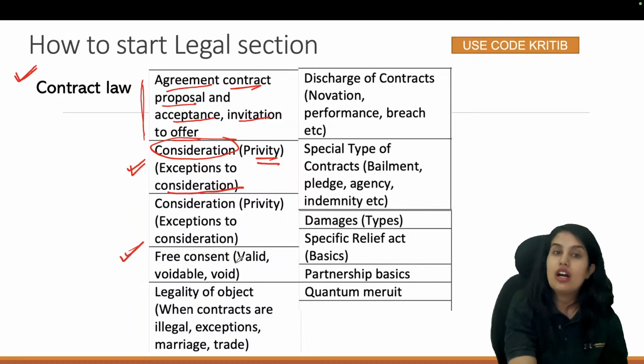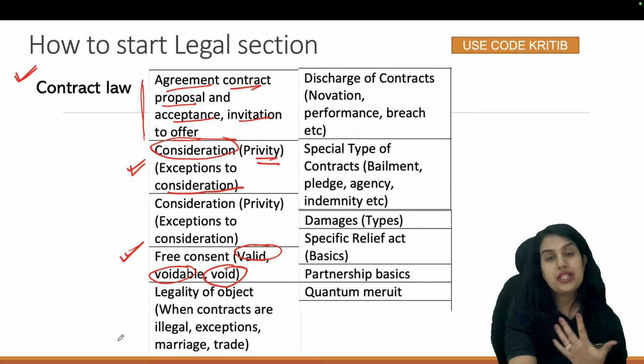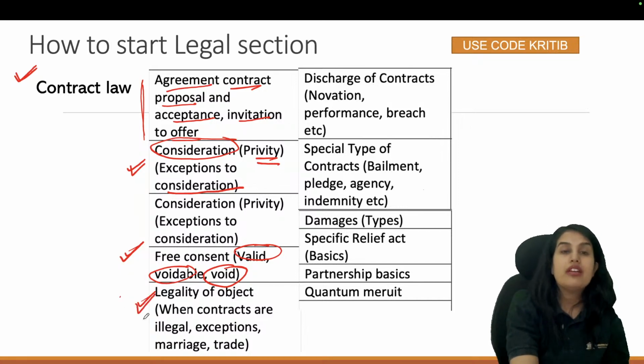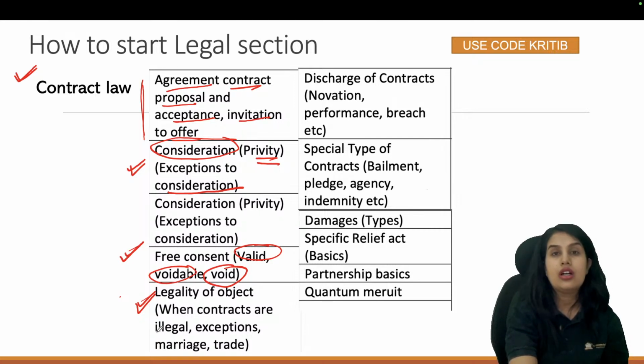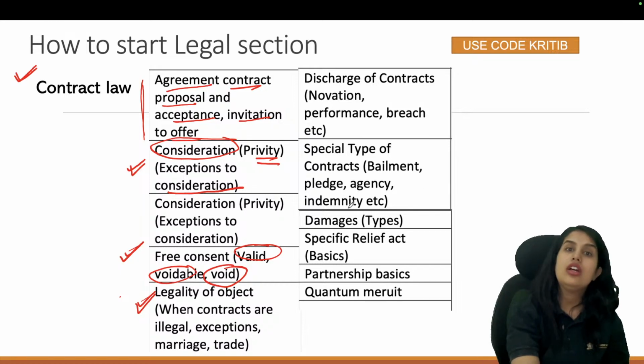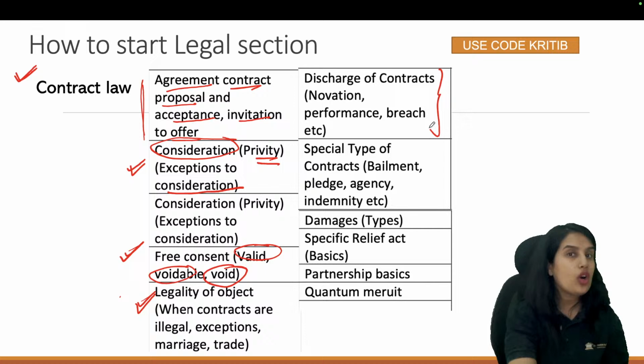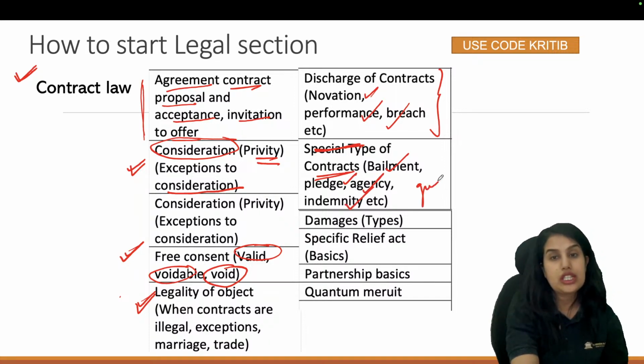Then free consent: what is a valid contract, voidable contract, void contract, contract made under fraud, misrepresentation, undue influence, coercion, mistake will be dealt with under this topic. Legality of object: when contracts are illegal, exceptions, trade, marriage, and such topics we'll have to cover. Discharge of contract: when will we say a contract has been discharged? Novation, performance of contract, breach of contract. Then coming to special types of contract: bailment, pledge, agency, indemnity, guarantee, we will have to study.